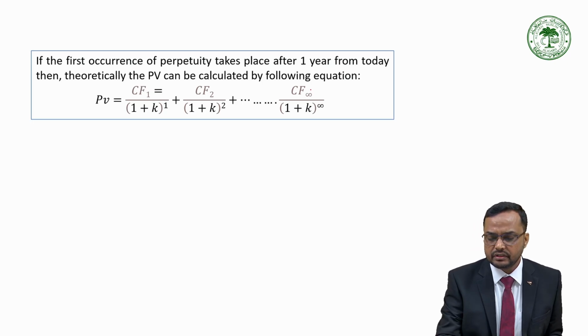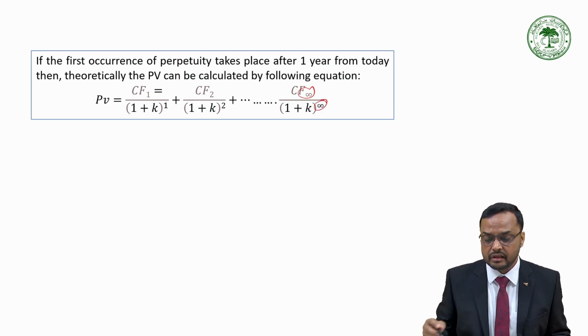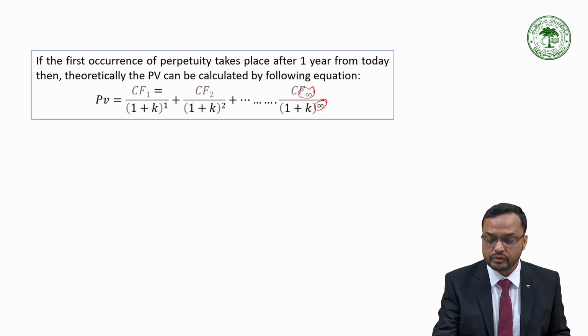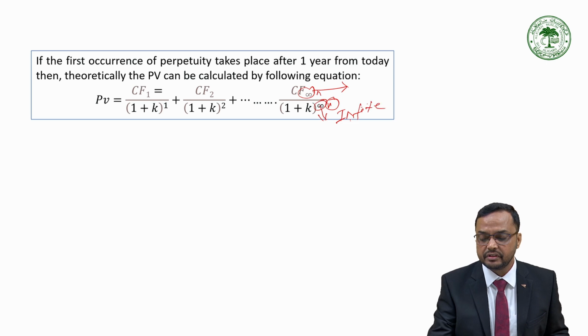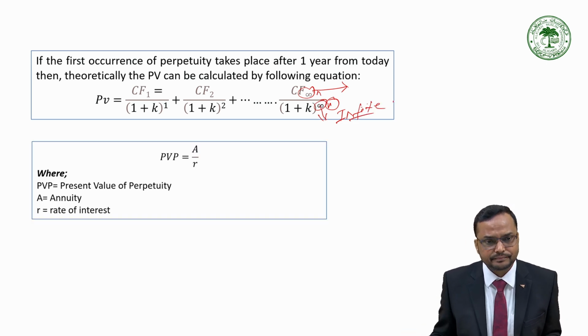So see over here, in the past example which we have discussed, we have seen that the terminal cash flow was having this N, meaning time period was defined. Now in case of a perpetuity, the time period is not defined over here.